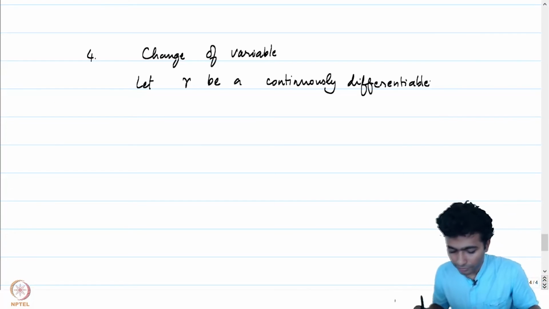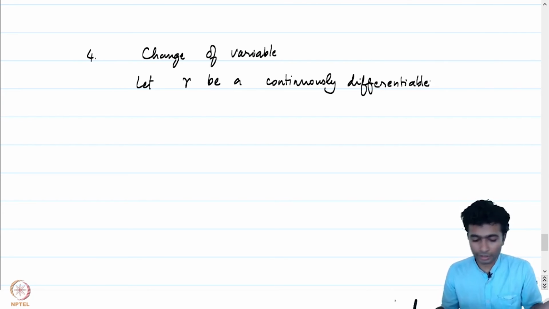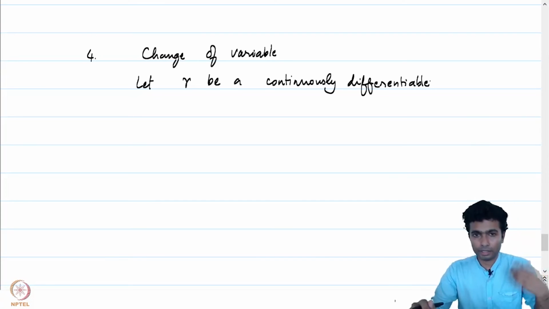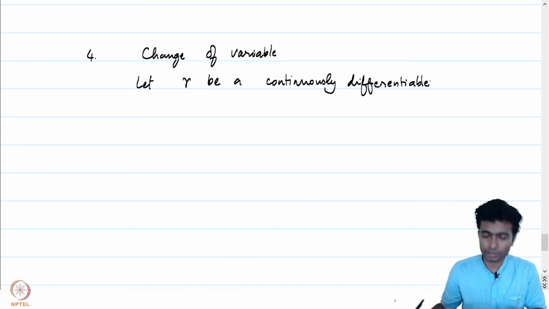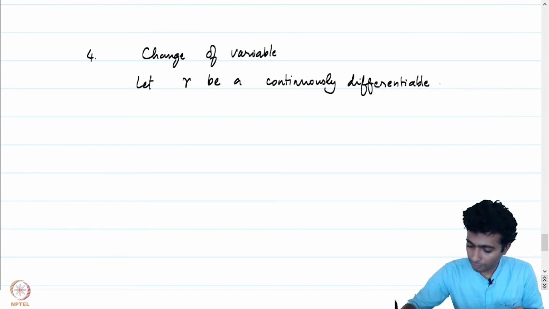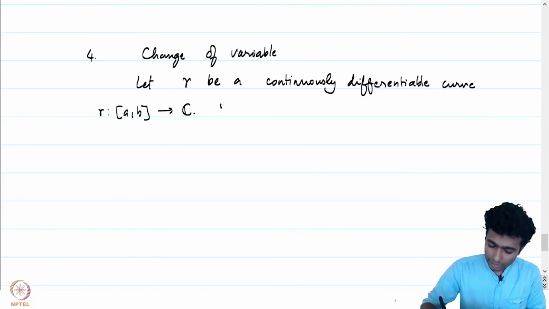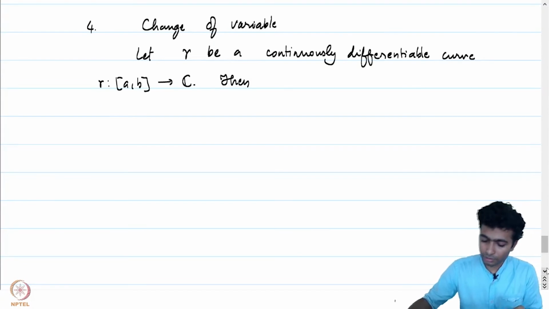Recall that this is continuously differentiable if the limit of gamma of t minus gamma of t naught over t minus t naught, as t converges to t naught, exists for each t naught, and the limit function gamma prime is a continuous function on [a, b]. If these two conditions are satisfied, then gamma is said to be a continuously differentiable curve from [a, b] into C. Then, in particular, it's rectifiable. We have seen that it is a rectifiable curve, and we also know what the arc length is.